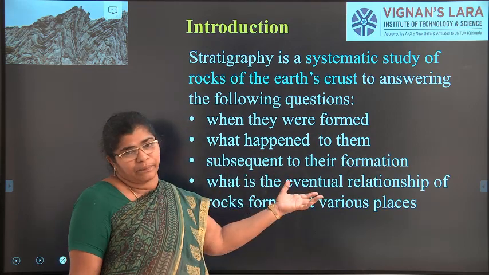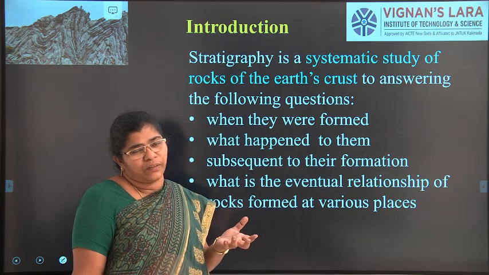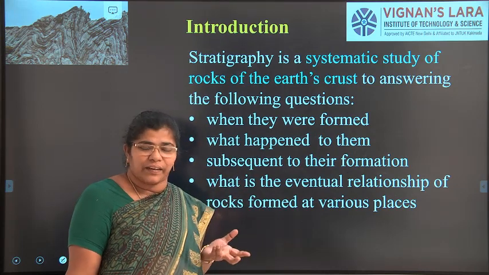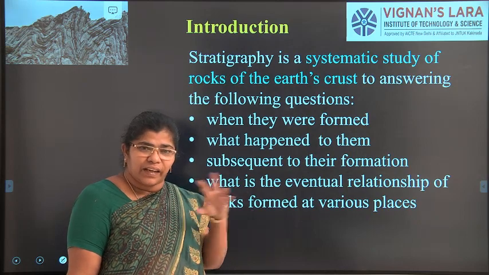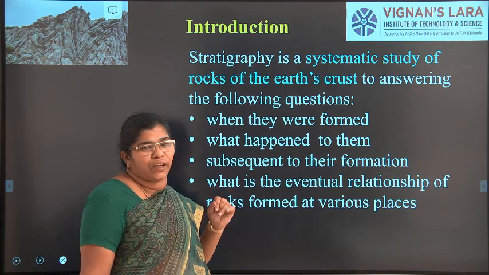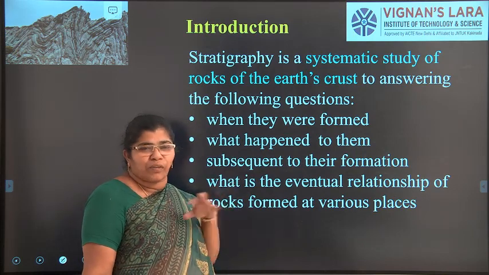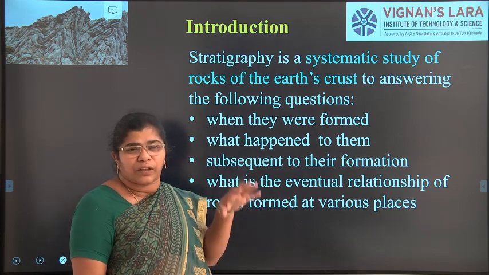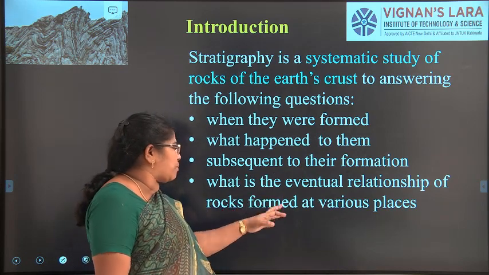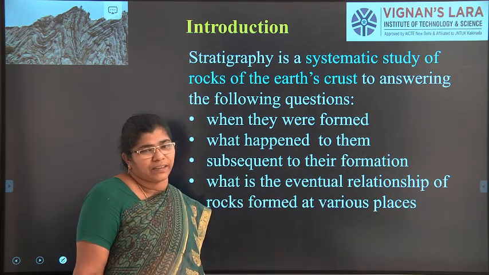What happened to them, and why were they formed? Whether there is a fault, and why it is there. Or if there is a very hard layer, how it is formed. And also, subsequent to their formation, whether it is formed as a layer, as a fault or as a single rock. What is the eventual relationship of formations at various places?